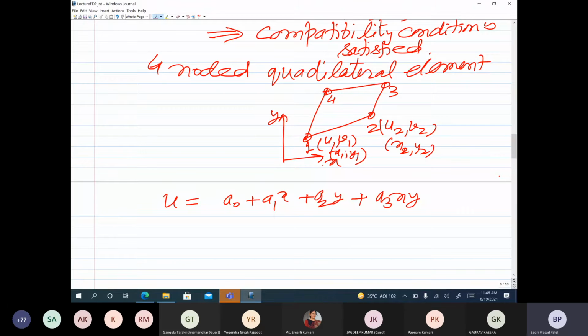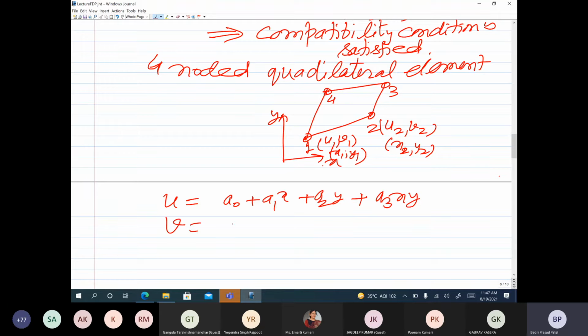Because if we add xy, the approximate solution expression is geometrically invariant. If we interchange x and y, the form of the expression is still the same. But if we use the fourth term as x square or y square, it will not be geometrically invariant. So we choose these terms, of course, from the Pascal's triangle.